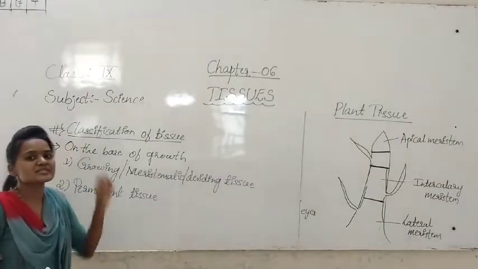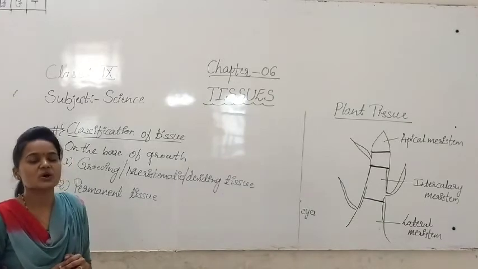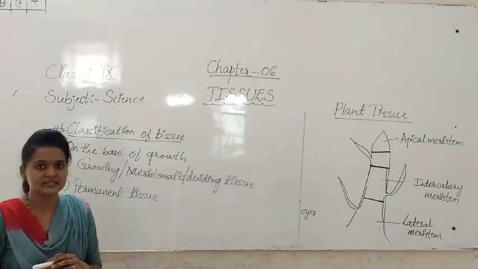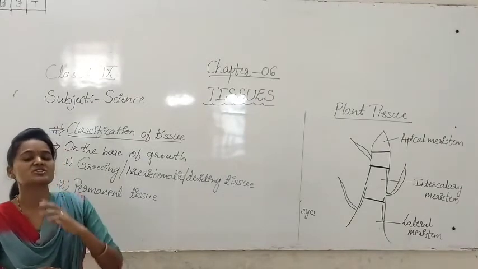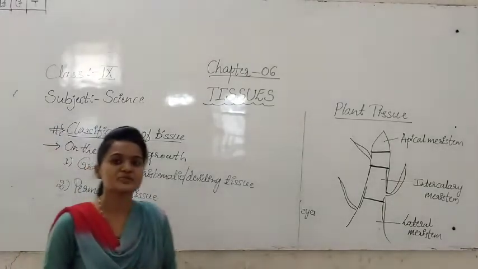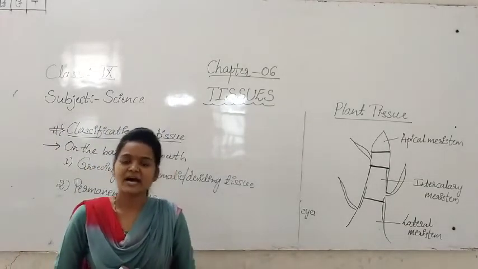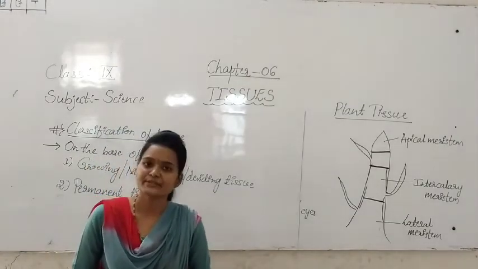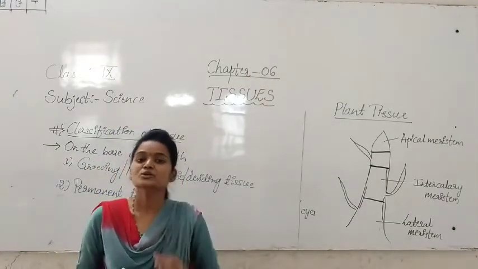On the basis of the division and the growth, tissue will be classified into two types. It is important, students. How many types are there on the basis of the division and the growth? There are two types.